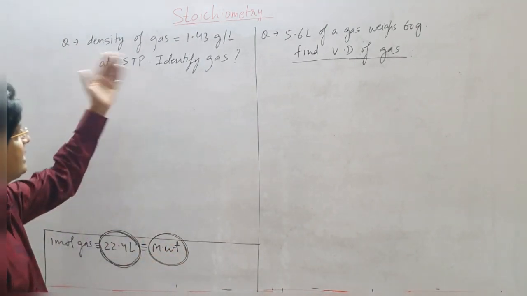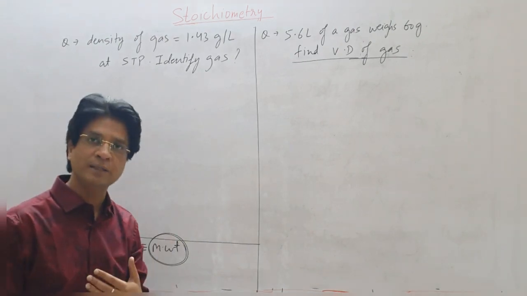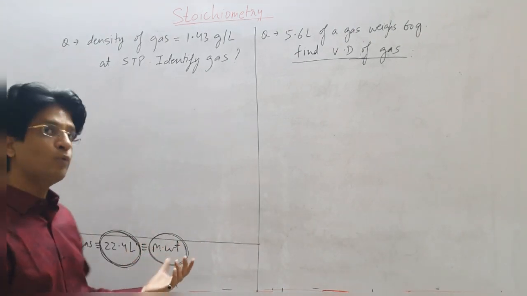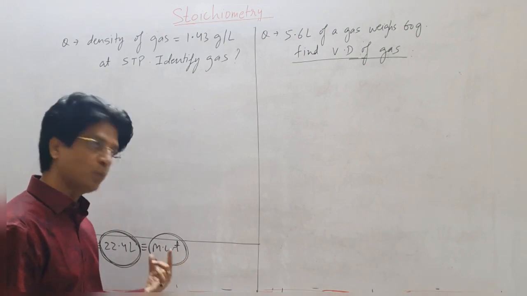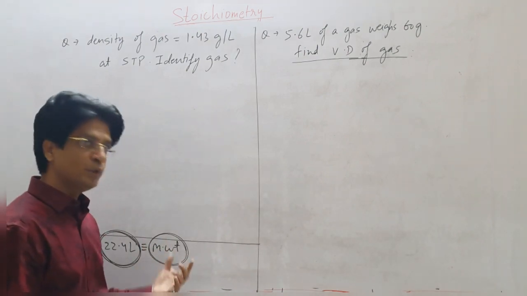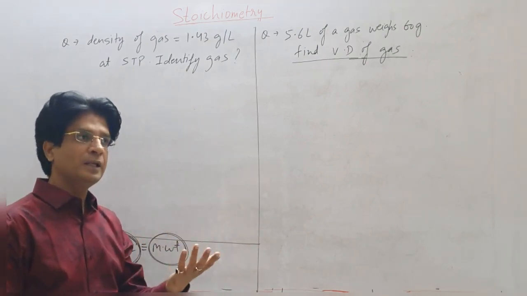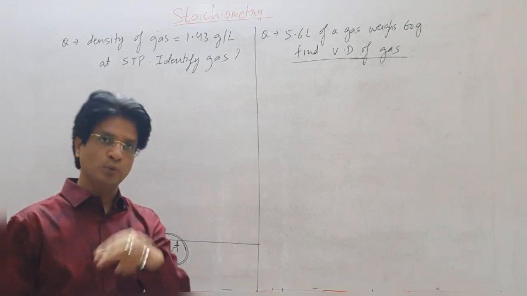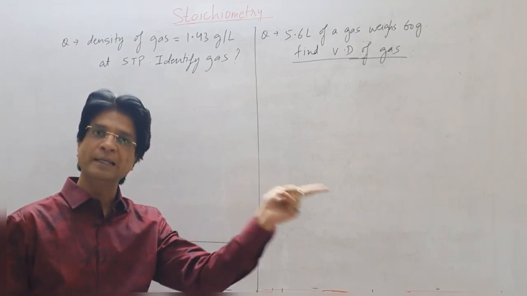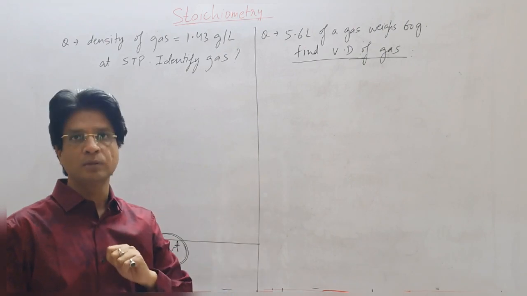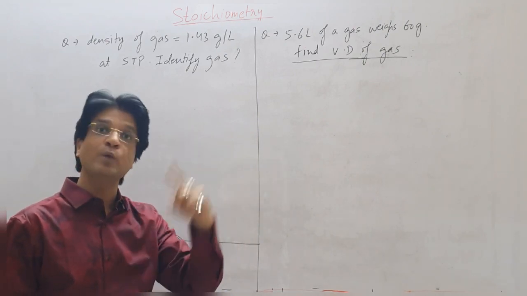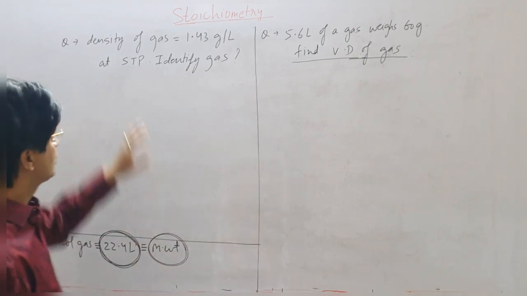So normally in these kinds of questions they try to identify the gas. The best way to identify the gas is to find out the molecular weight. If you know the molecular weight, you know the gas. For example, if the molecular weight is coming 2, you know that the gas is hydrogen, 4 helium, 28 nitrogen, 36.5 HCl, 71 chlorine. So let's see that.